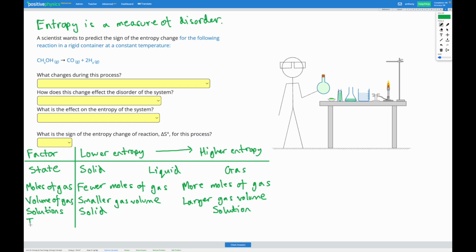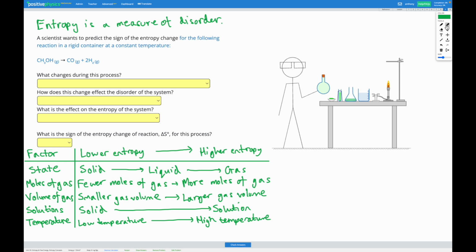Finally, we can think about temperature. Temperature is a measure of the kinetic energy of the particles. If we have a higher temperature, our particles are moving faster, and therefore we have more disorder. So a low temperature would mean lower entropy, and a high temperature would mean higher entropy. So in order to predict the entropy change in a reaction, we need to look for which of these factors is changing and figure out how that's going to affect our entropy.